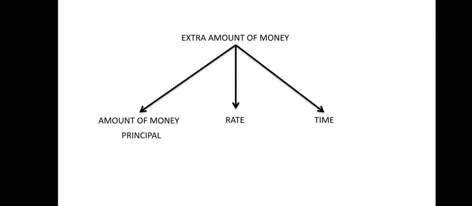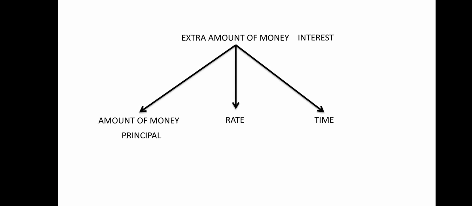So, the amount of money that you have taken is considered as principal, and the extra amount of money that you are going to pay to the bank is called interest.